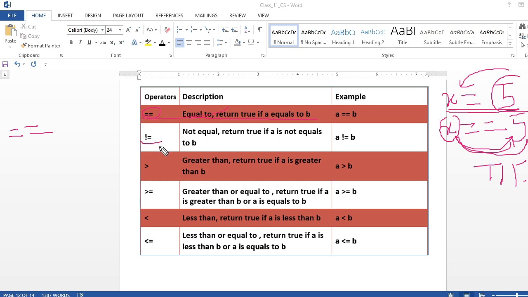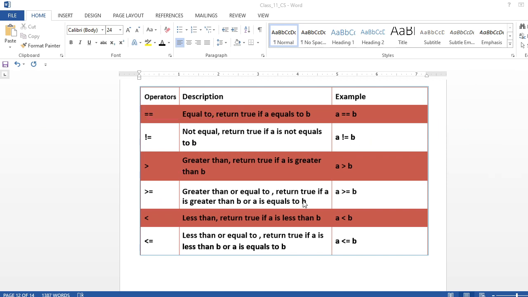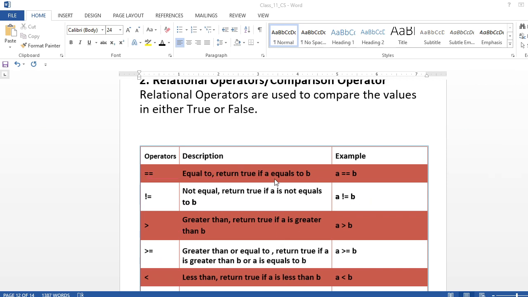This is not equal to: a is not equal to b or not. Then greater than equal to, less than equal to. Simple. Greater than means is a greater than b or not. Greater than equal to means a is greater than or equal to b or not. So like that you can understand. It's very easy, nothing to worry. These are the relational operators. I am going to show you some examples.